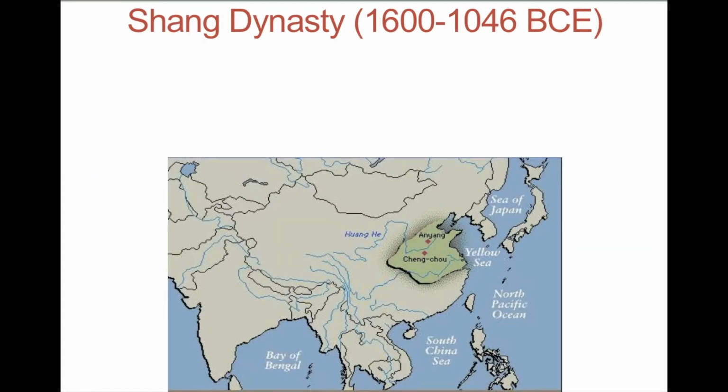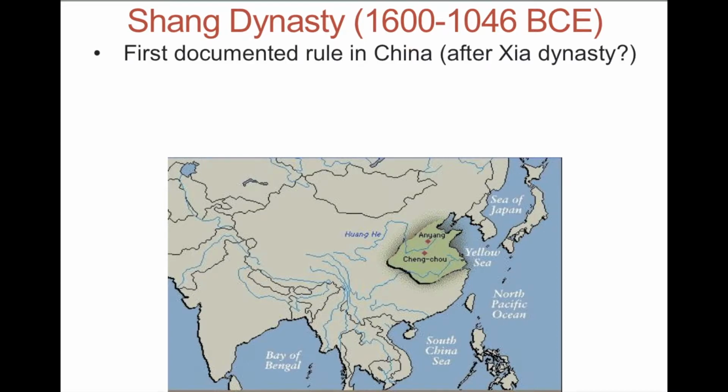When we're looking at the Shang Dynasty, notice the date, 1600 BCE. This is around the same time when a lot of the river civilizations are declining, and China is no exception in this regard. Really, when we're looking at the Shang Dynasty, it's this ability here along the Yellow River. And so in this regard, they're developing very similarly to Mesopotamia and Egypt as well. With the Shang Dynasty, the main thing you need to understand is it's the first documented rule within China. We see the origins of Mandarin Chinese, and we really see Chinese culture start to develop.